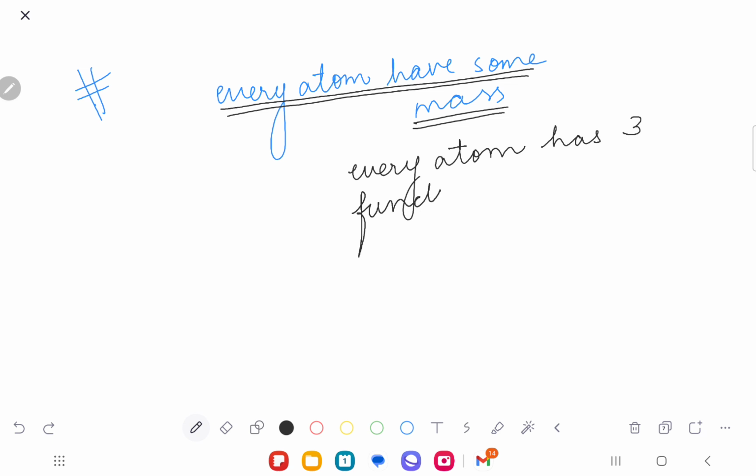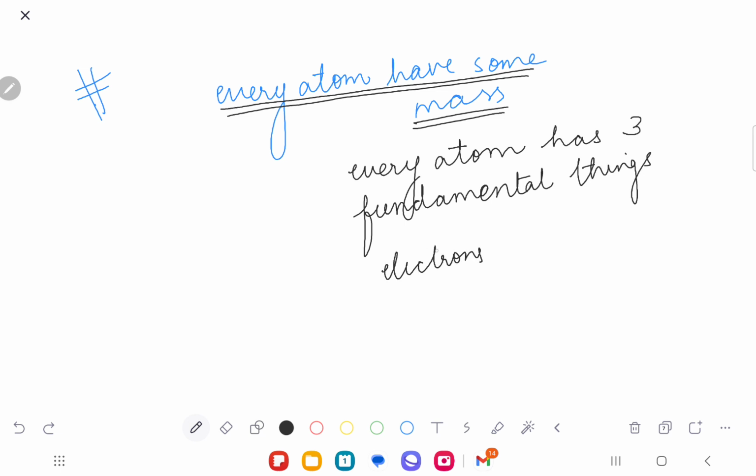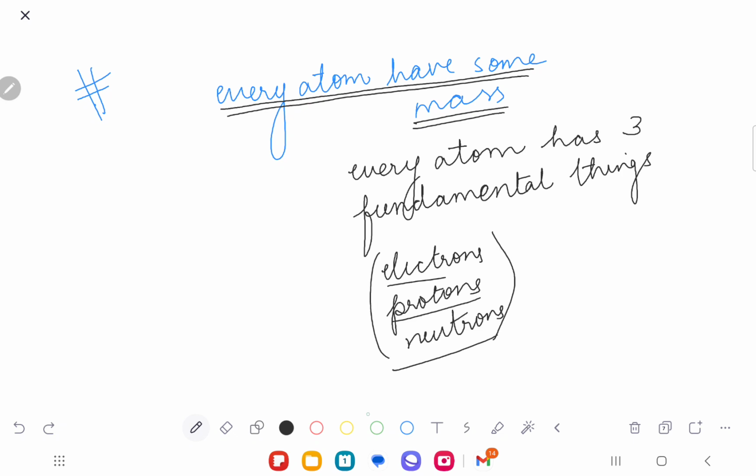Every atom has three fundamental particles found in it. What three things are found inside the atom? Electrons, protons, and neutrons. Correct. Electrons, protons, and neutrons. Yes or no?